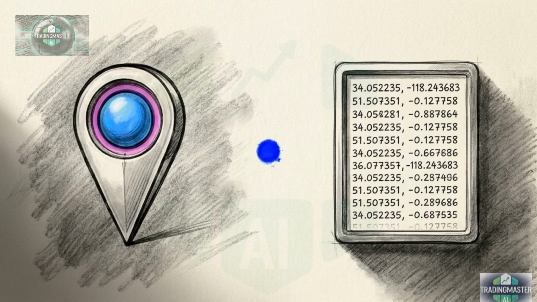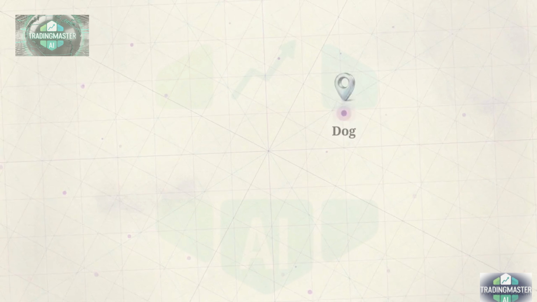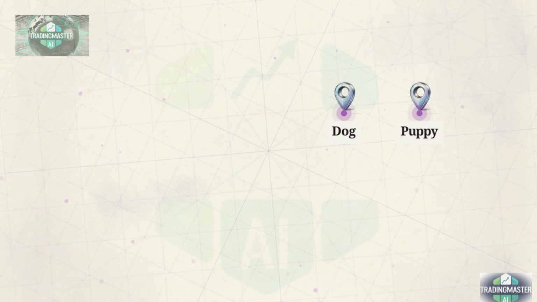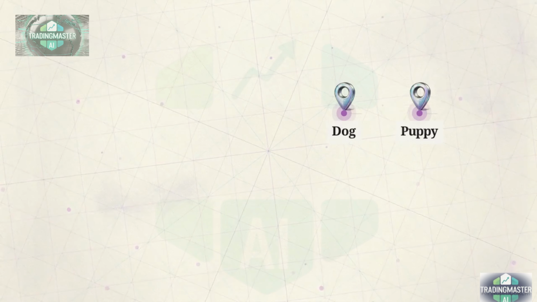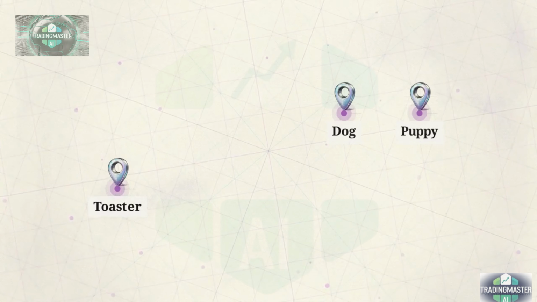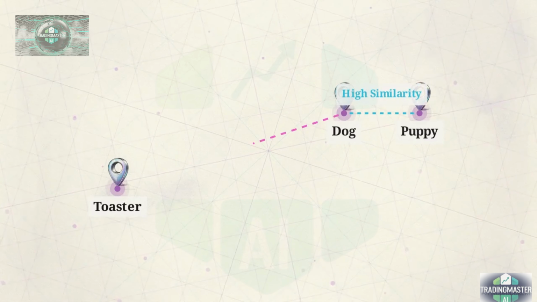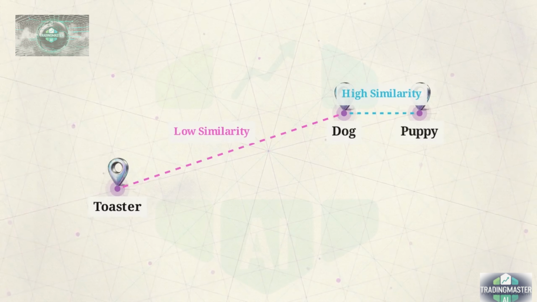So once the computer has these thousands of locked-in coordinates, what does it actually do with them? A vector database uses these numbers to plot a concept's location on a digital map. Similar words like dog and puppy land right next to each other. Unrelated words like toaster drop far away. AI measures this physical distance to determine relationships.